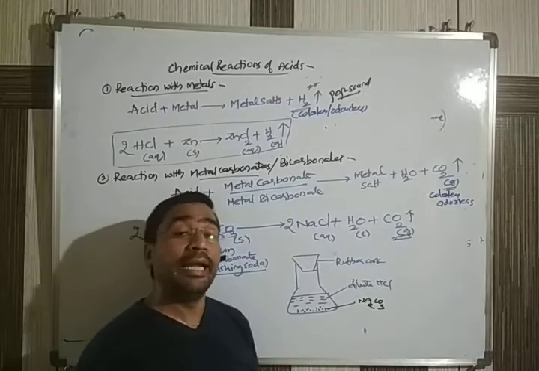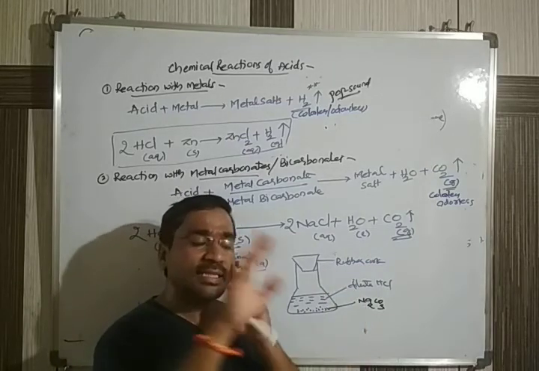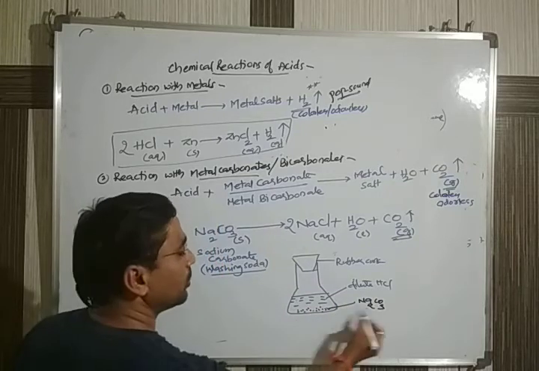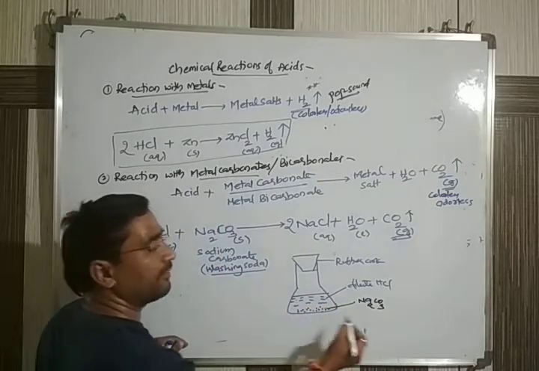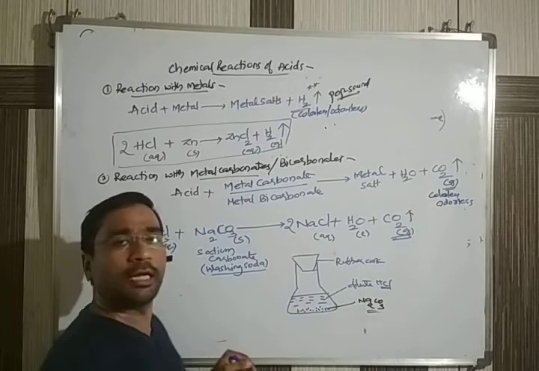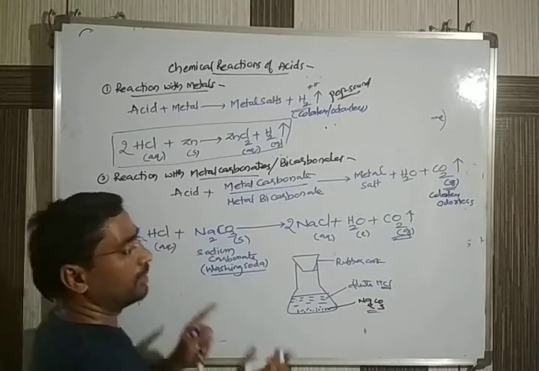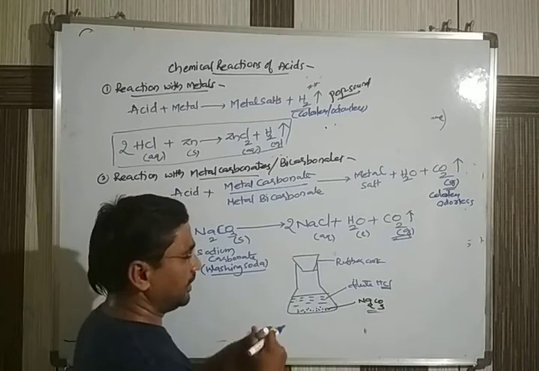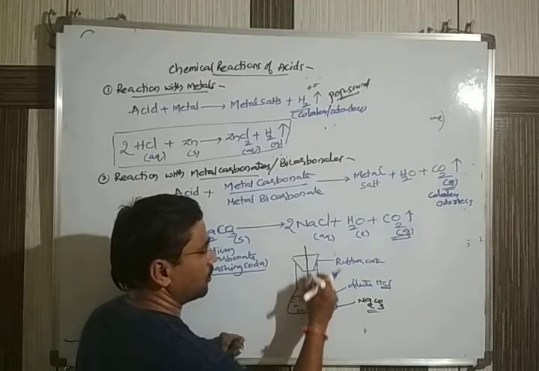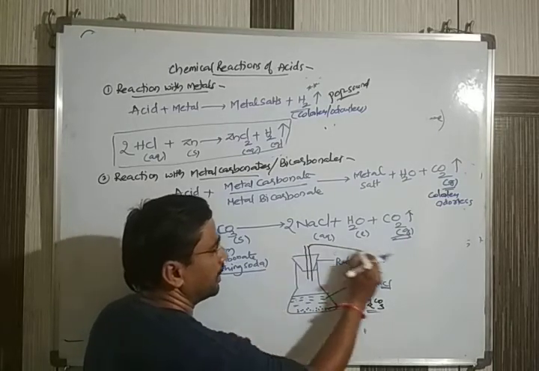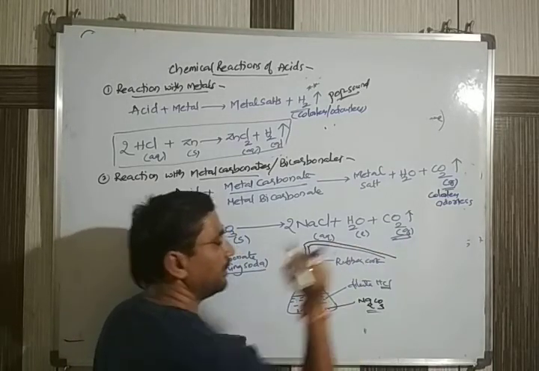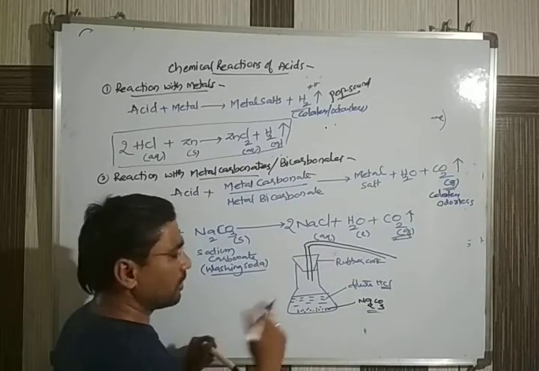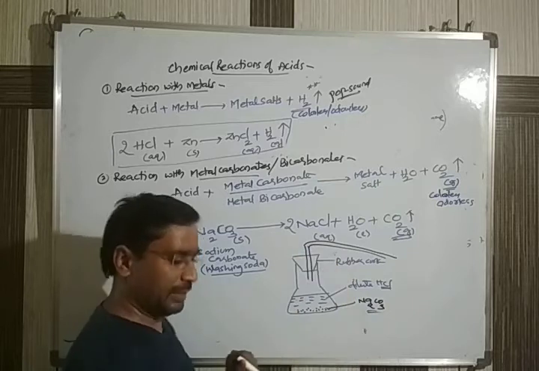Any external gases should not disturb the reaction; only HCl and sodium carbonate should be in the conical flask. This rubber cork should have a small bent delivery tube, like a bent straw. After keeping it, we place it on the table.